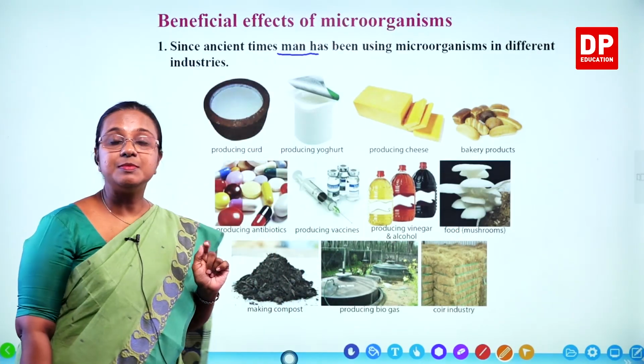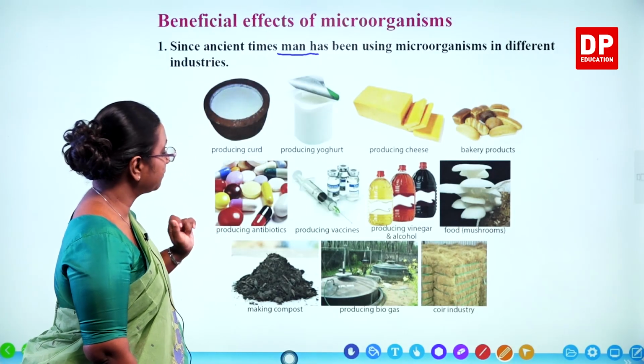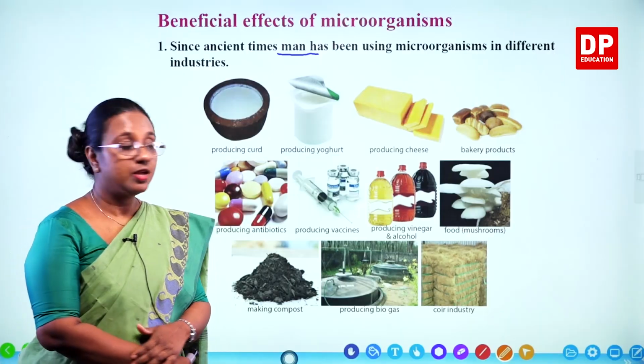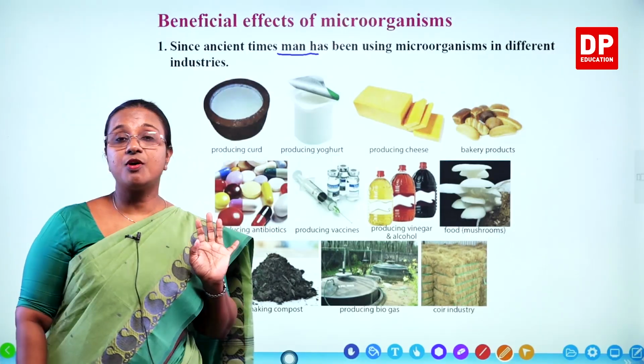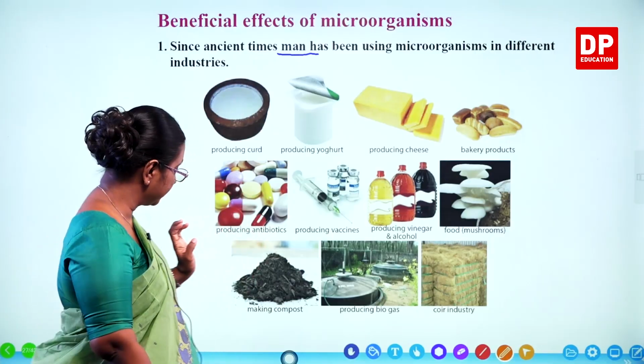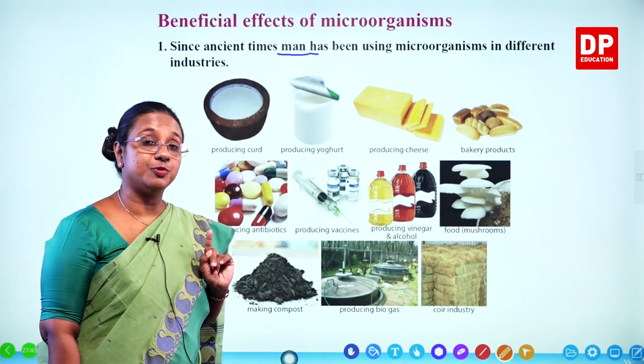Again, penicillium is a fungus. So, fungi are used in the production of antibiotics and also as food. So, there are different types of organisms being used for all these different purposes. Then we have this making compost.